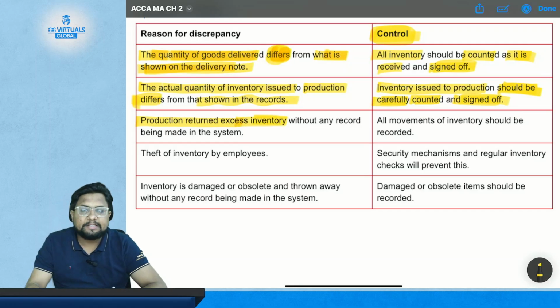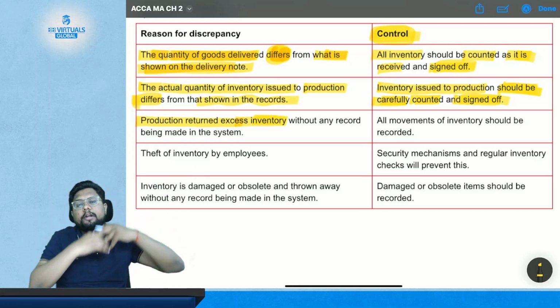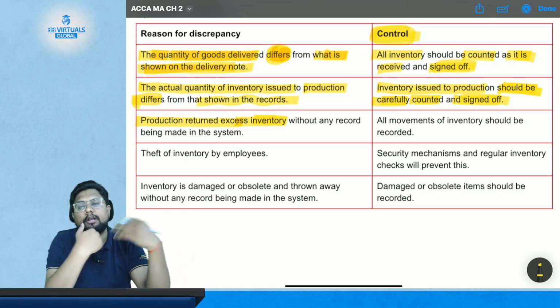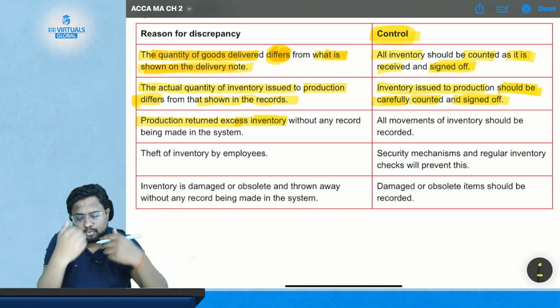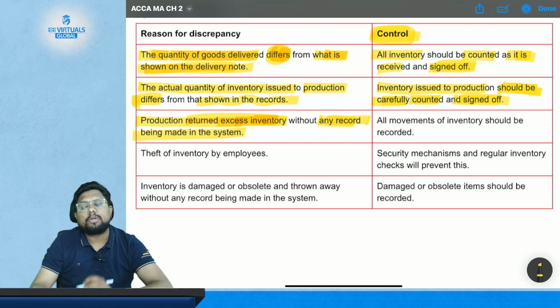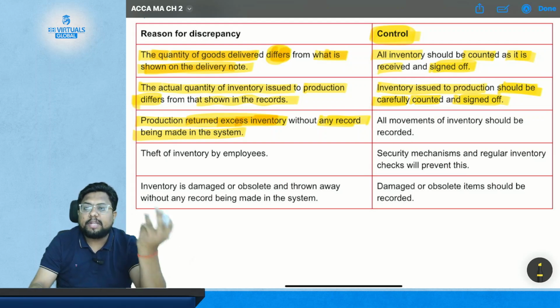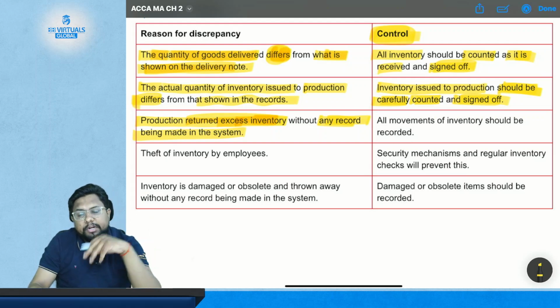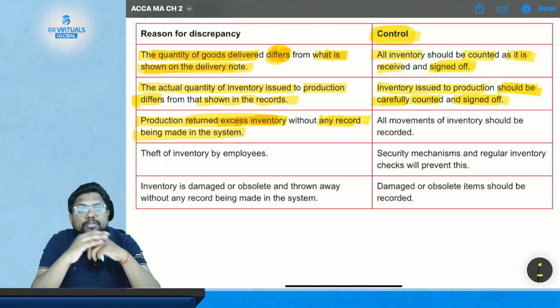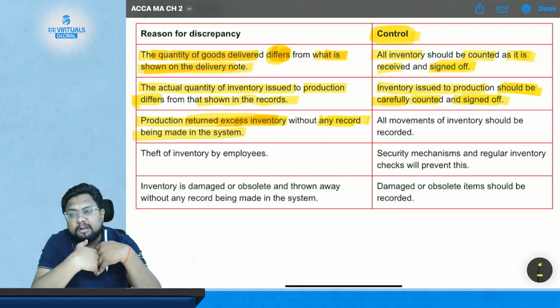Now comes to the third problem, which is production returned excess inventory. Production is returning you the inventory because they have excess quantity, so they are returning it to you, without any record being made in the system. So there is no record for that excess return, but they have made it to you. So now you know the problem: in the record there is no such information regarding the excess returned by the production.